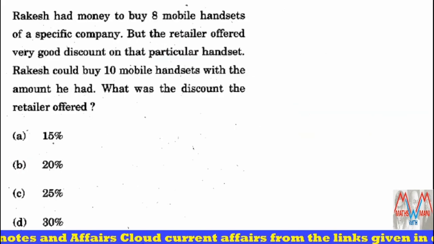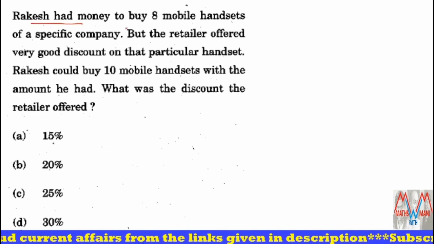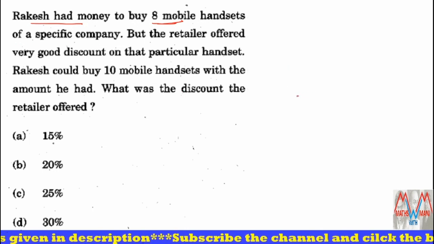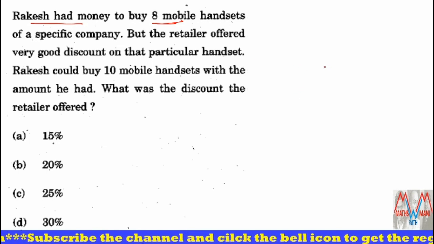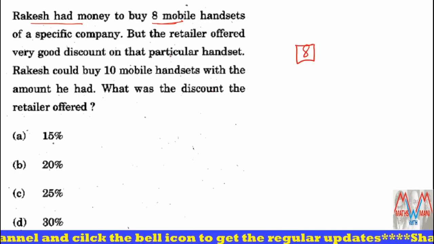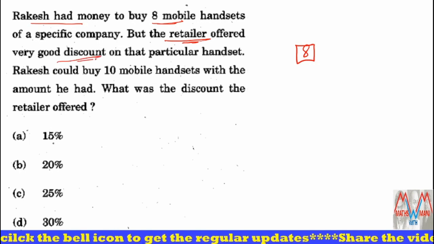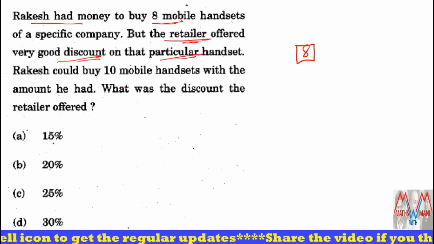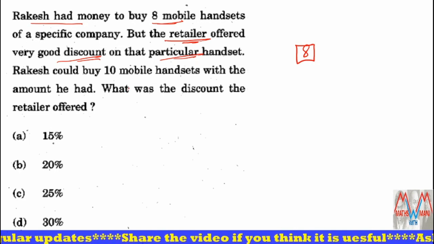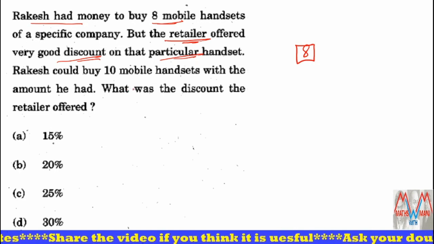Next question. It is also based on percentage. Rakesh had money to buy 8 mobile handsets of a specific company. For suppose there is a Samsung mobile company or Micromax mobile company, and he wants to buy 8 mobiles of that company. Okay, but the retailer offered a very good discount on that particular handset. That means Rakesh has some amount, and the amount is equal to 8 times the cost of each mobile.